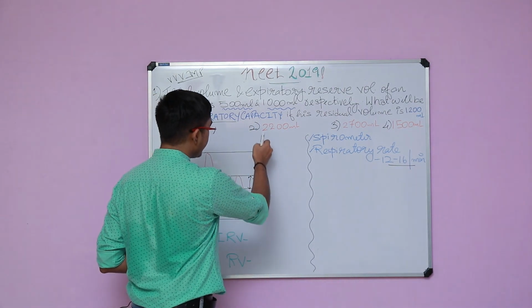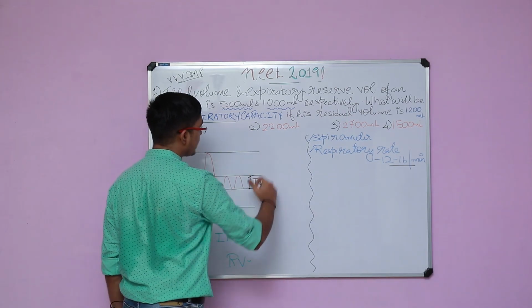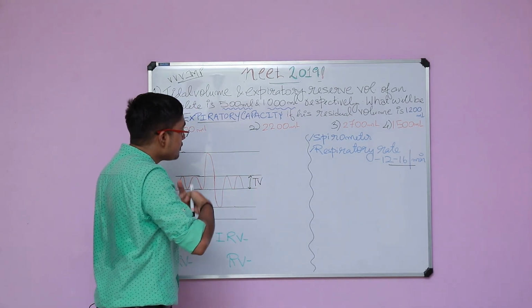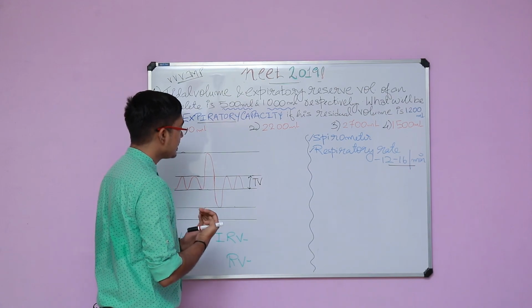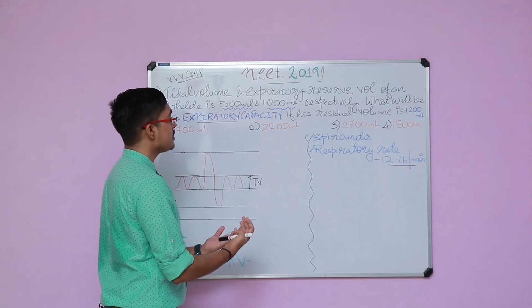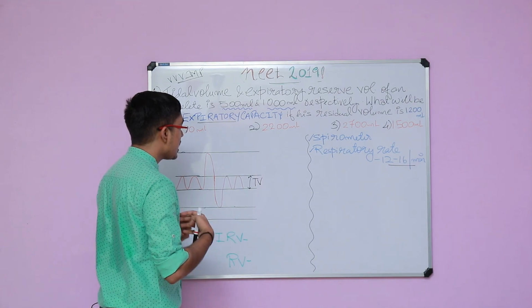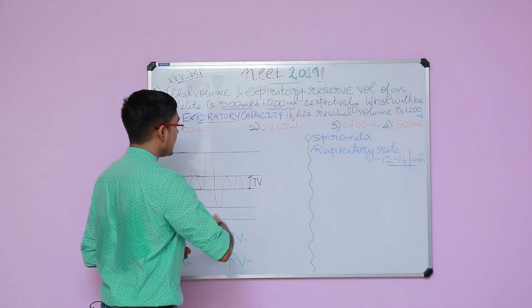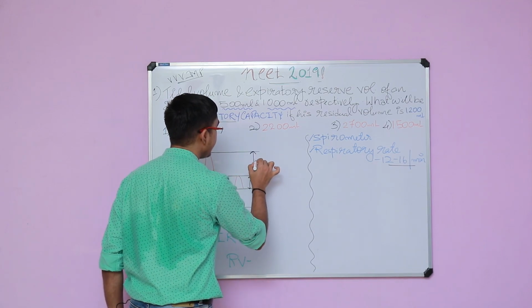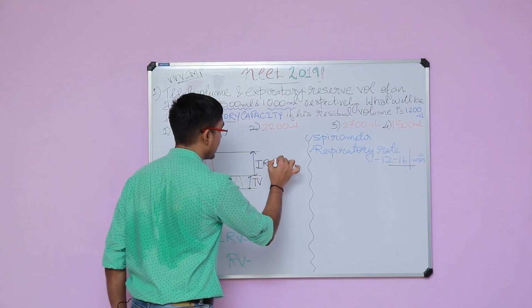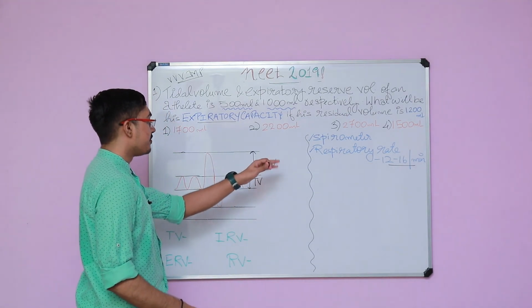Now, what is this particular aspect? The person is inspiring at a higher rate. The additional volume of air the person can inspire through a forceful inspiration is this particular part of the graph, and I will be calling it the inspiratory reserve volume. This is called IRV.